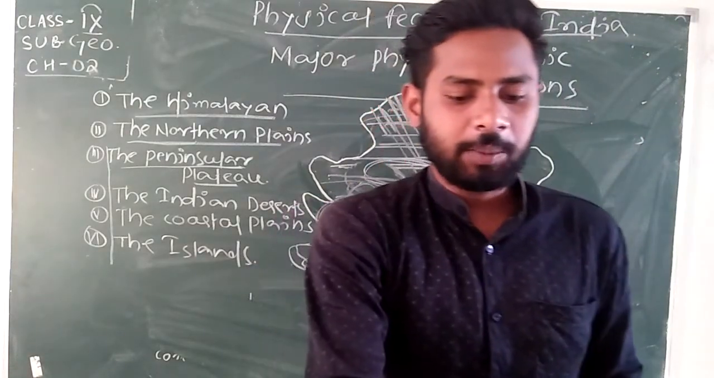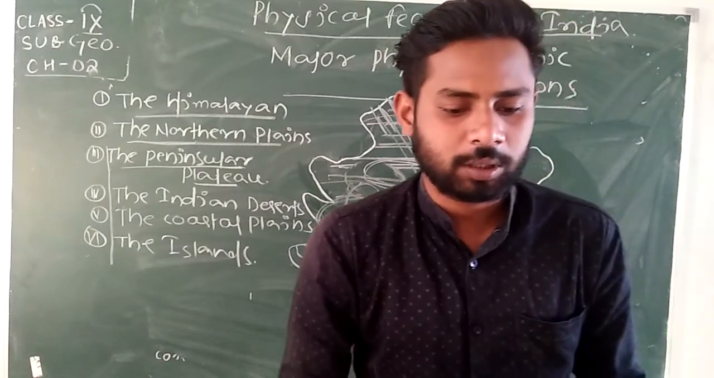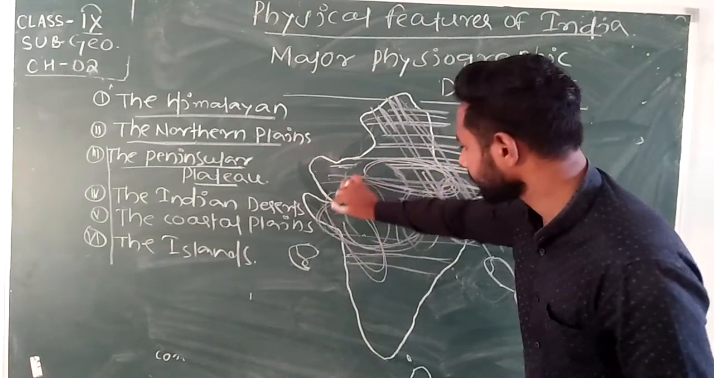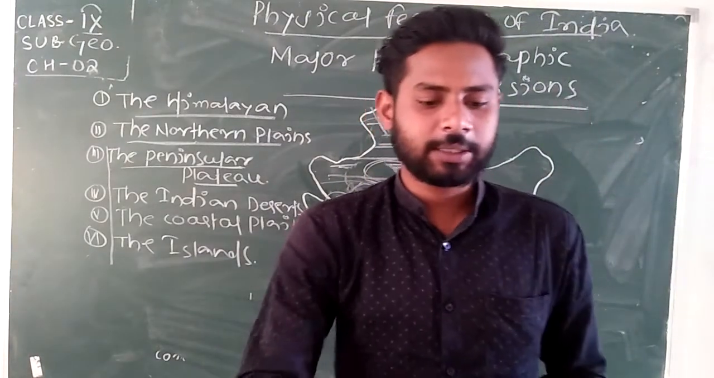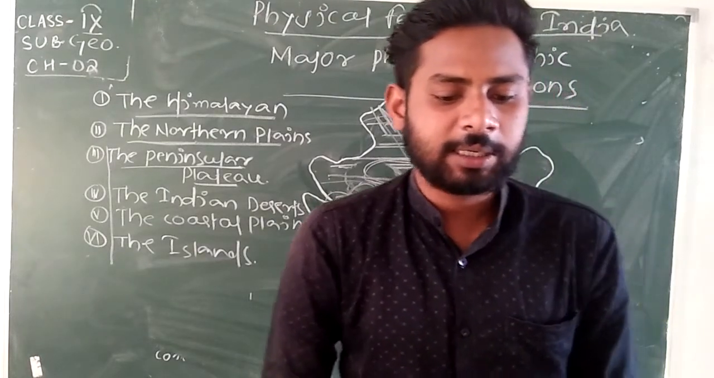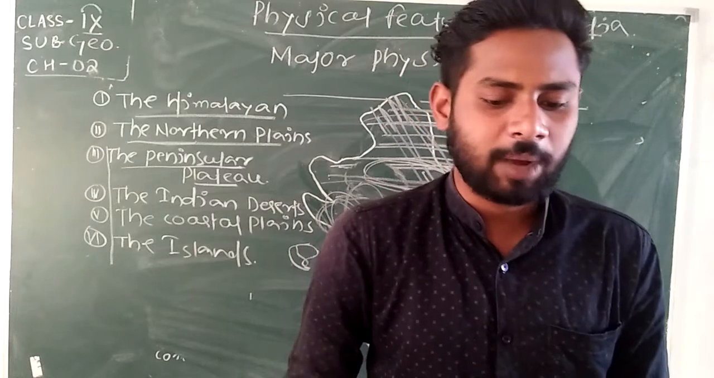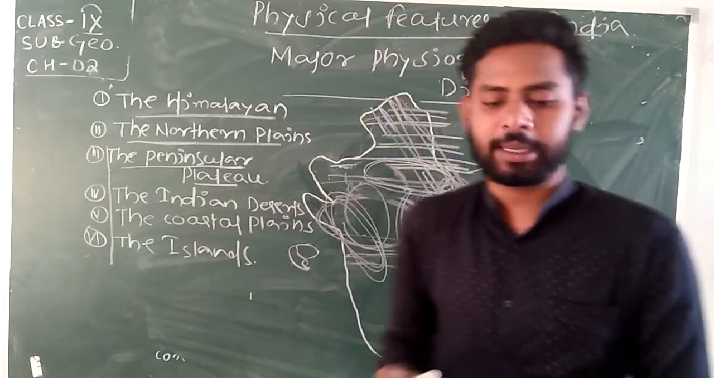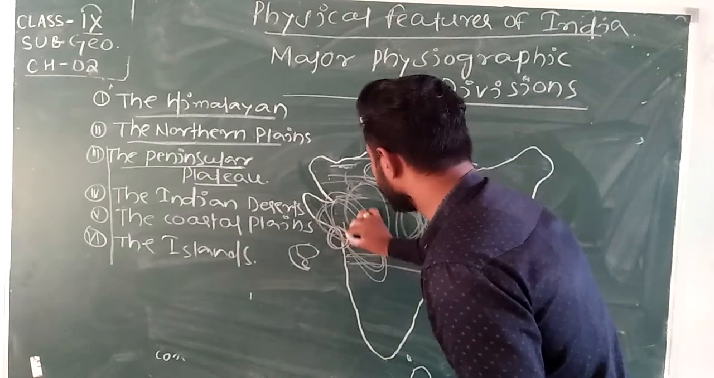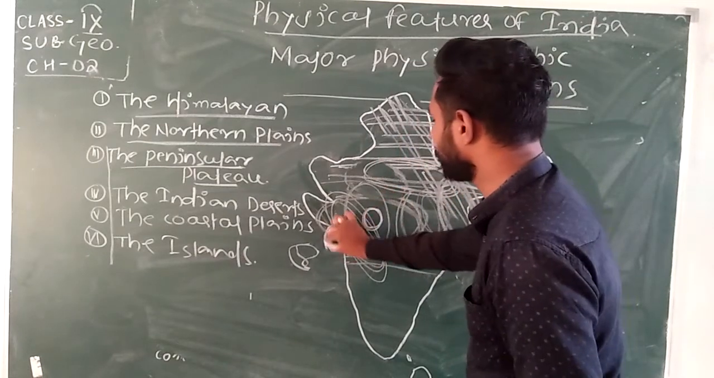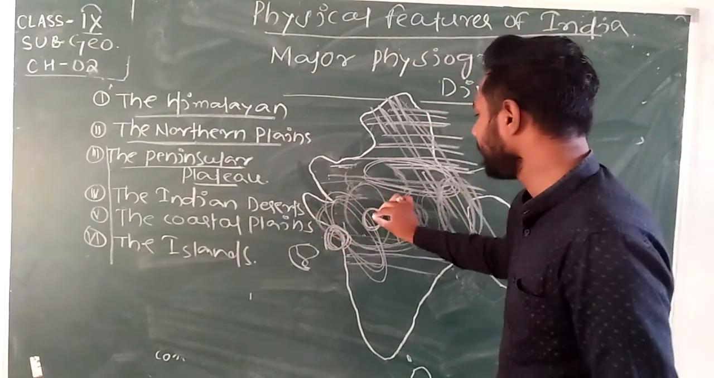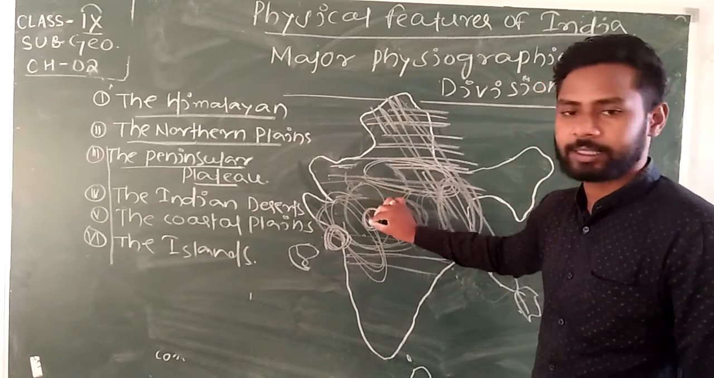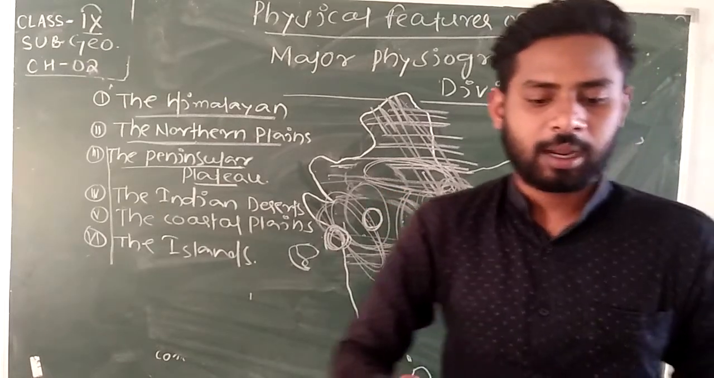Then the Deccan Plateau, a triangular mass, lies to the south of the river Narmada. The western and eastern edges of the Deccan Plateau are marked by the Western Ghats and Eastern Ghats respectively. This is known as the Western Ghats, and the Ghats which lie in the east direction of India are known as the Eastern Ghats. Got it?